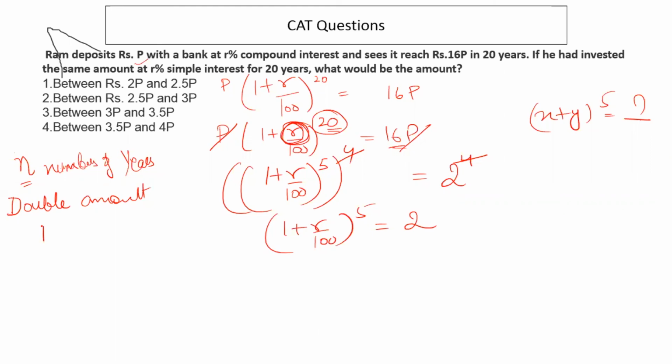That means for P principal, amount should be 2P. You want your money to double up.